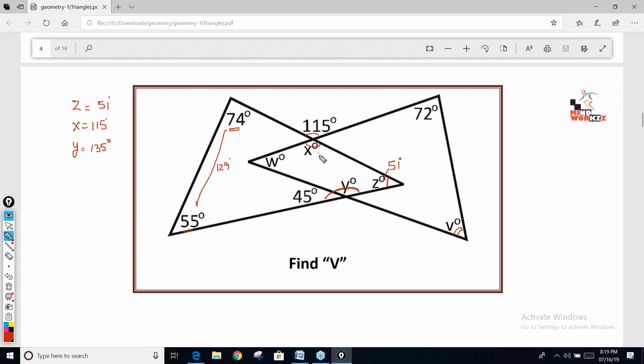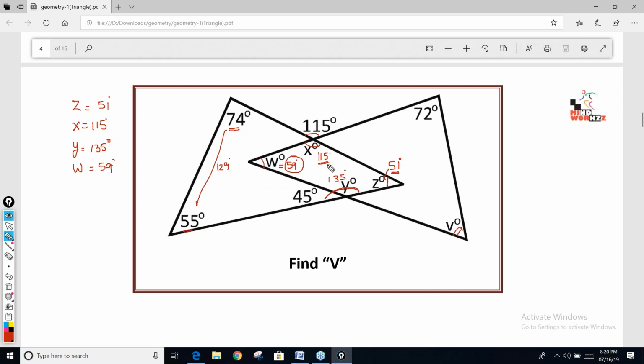Now, this angle is 115, this angle is 135, this angle is 51. And in this quadrilateral, we know the sum of the angles has to be 360. So 115 plus 135 is 250. 250 plus 51 is 301. So the summation of these three angles is 301. So the remaining angle is W. 360 minus 301 comes out to be 59. So W comes out to be 59.